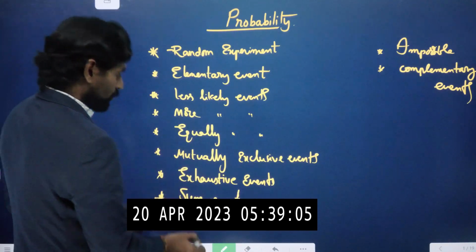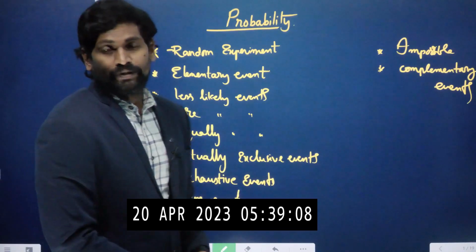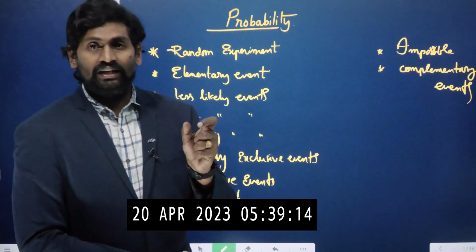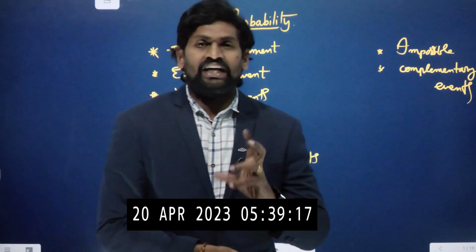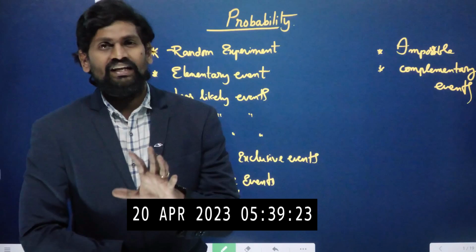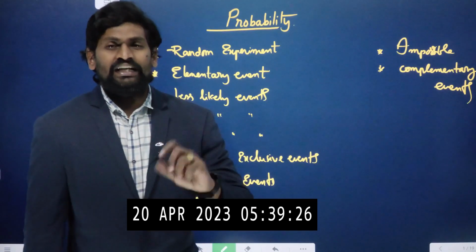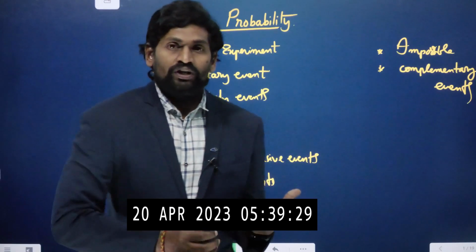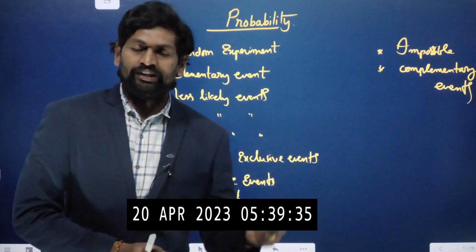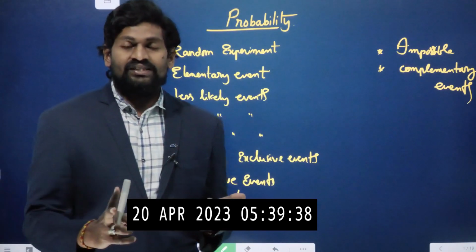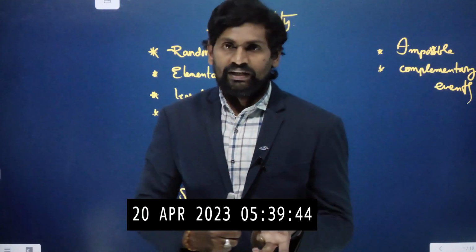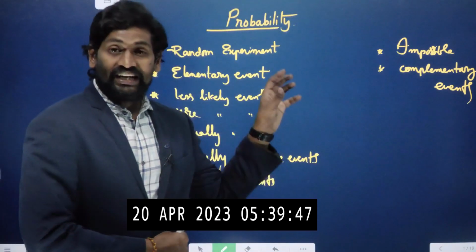So let us discuss the random experiment. A random experiment is nothing but an experiment where we already know the possible results, but we cannot say the exact result when we conduct it. If you repeat any experiment a number of times, we know the possible results beforehand, but we don't know exactly what the output will be. For example, when tossing a coin, the result will be either head or tail, but we don't know exactly what will happen. This is called a random experiment.